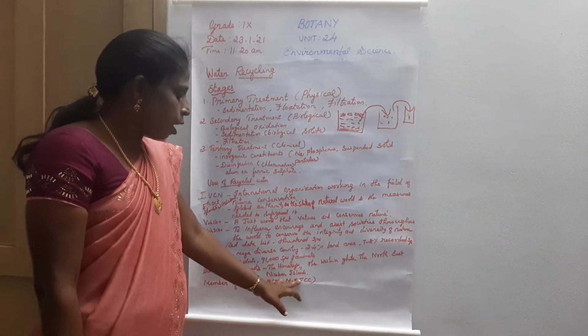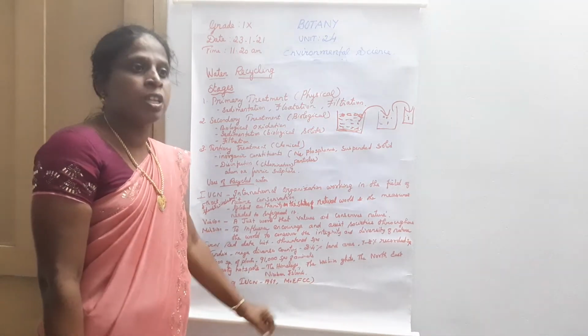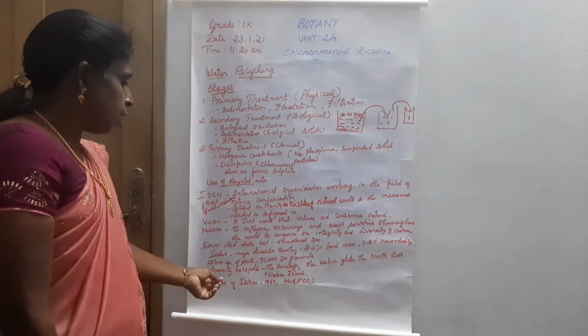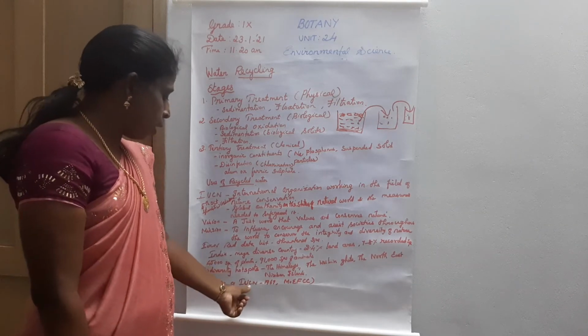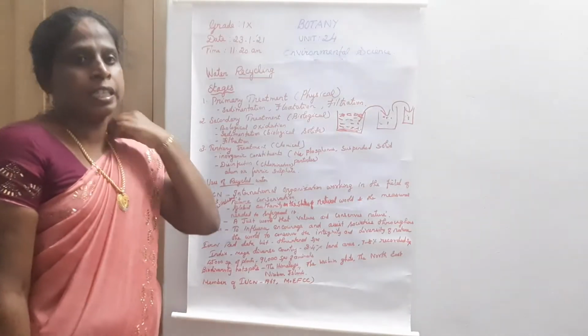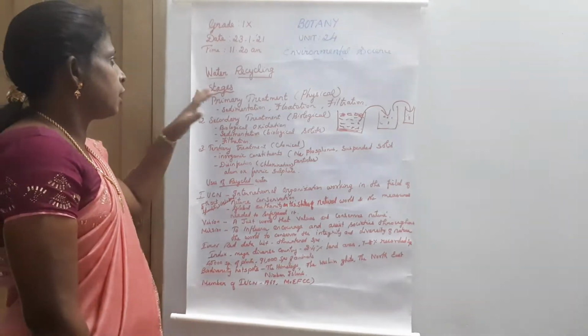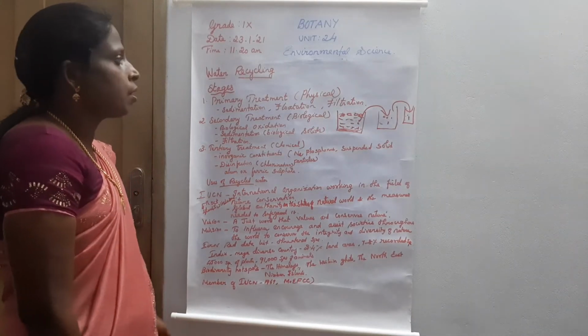So these are the things in this chapter.